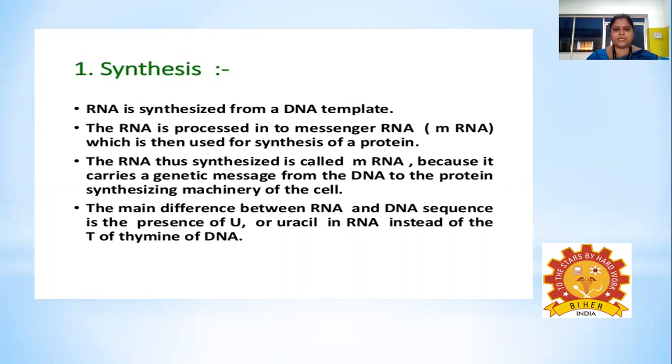The main difference between RNA and DNA sequence is the presence of uracil in RNA instead of thymine in DNA. That means if thymine is present in the DNA, then of course it's replaced by the uracil base in RNA.